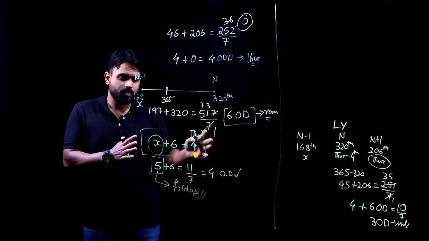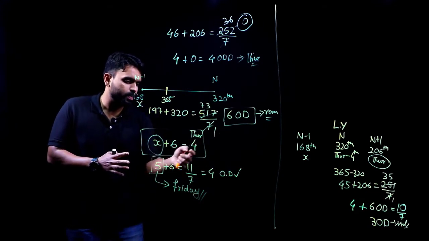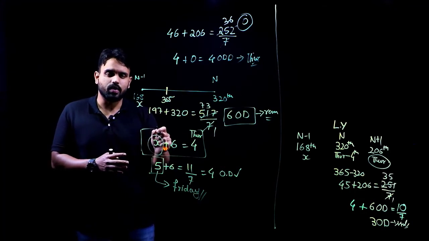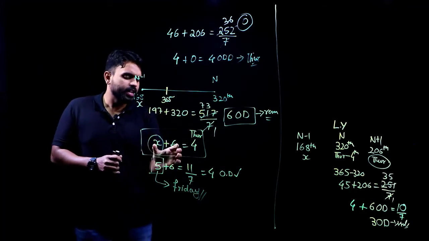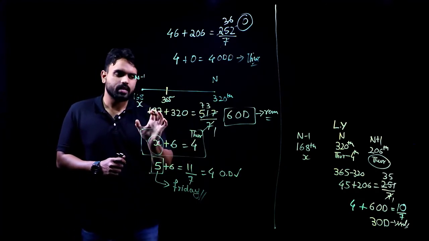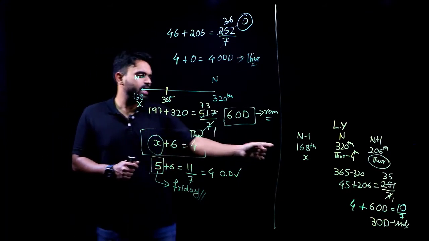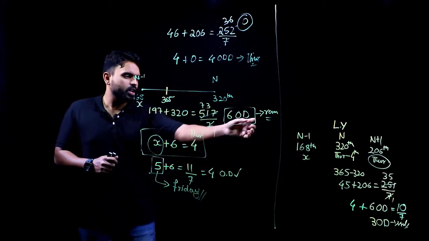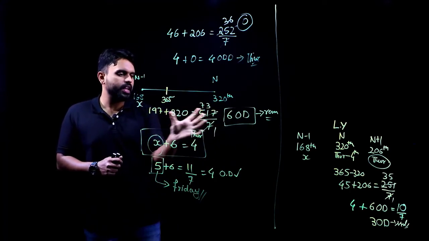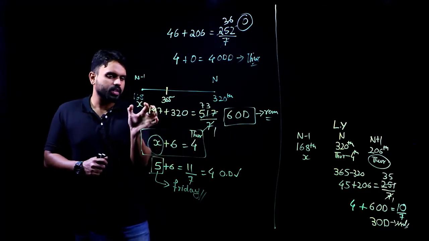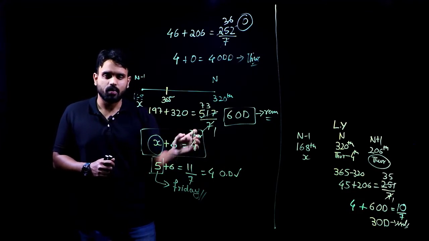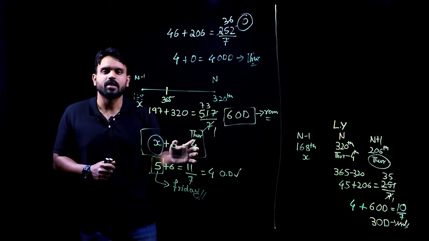Guys, there might be a little bit of confusion here. Why did I take this x plus 6 has to be 4? If you haven't understood this, I would request you to watch our basic videos. But I would also like to add a point here that this x plus 6 must give us the Thursday, because he clearly says that the 320th day is a Thursday. Whatever odd days were remaining after calculating the number of days between them, this xth day plus those odd days should give me a Thursday. That is what I have written here. If you still could not understand, please watch our basic videos. You'll get it crystal clear.